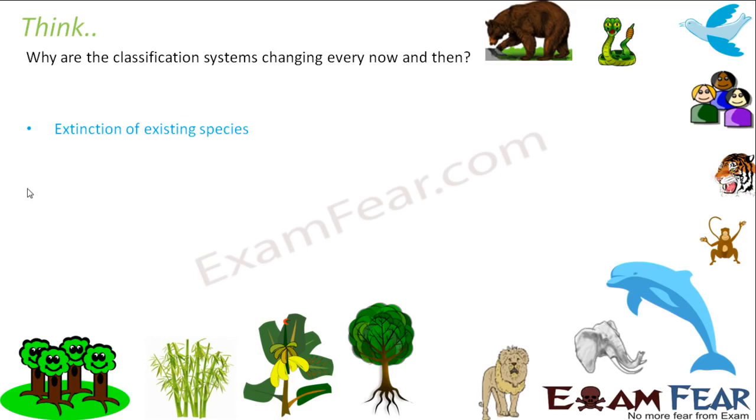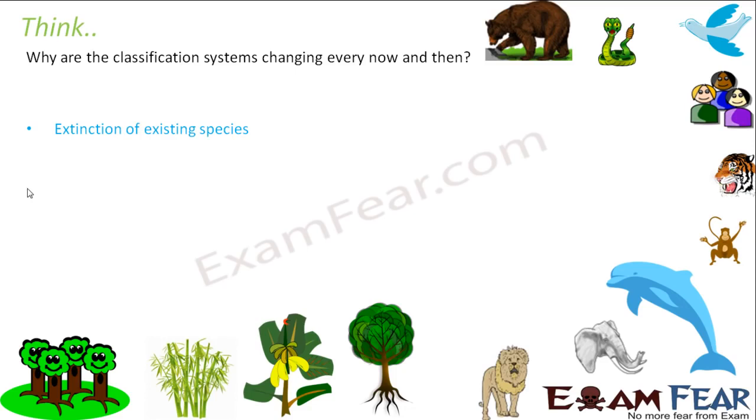For example, earlier dinosaurs were there, but now they are no more. So let us suppose earlier only dinosaurs were there. In your classification system you will have a separate group for dinosaurs. But now when the dinosaurs don't exist at all, there is no need for having such a group.